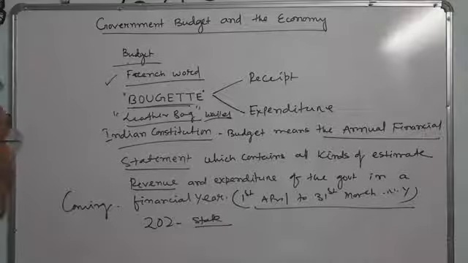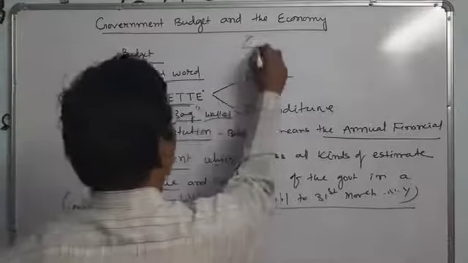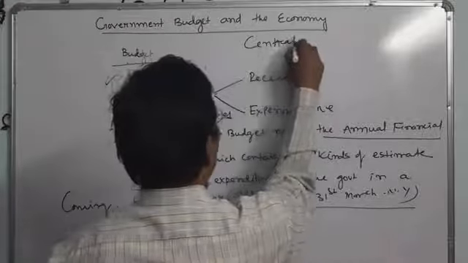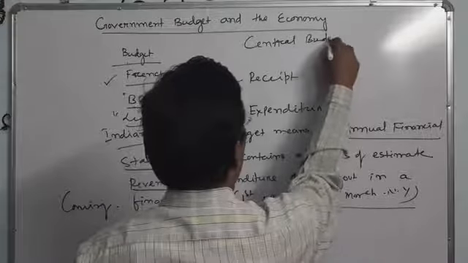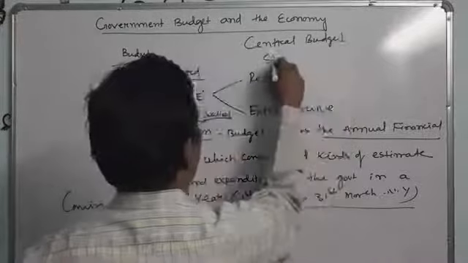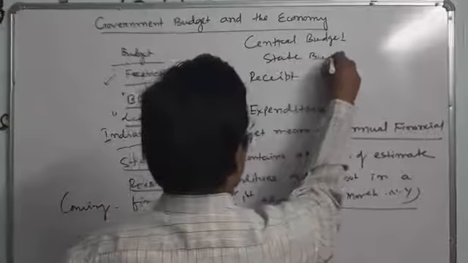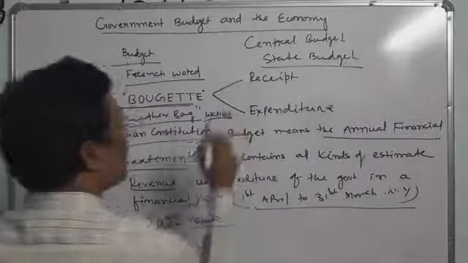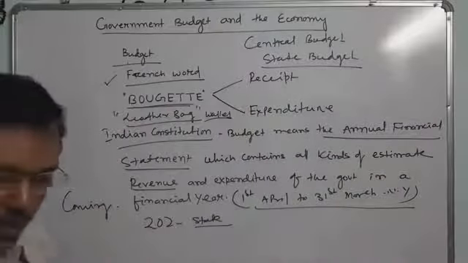It means the budget may be of two kinds in our country. One is the central budget, as per the central government, another is the state budget. Every state also prepares budgets. So now it is clear what we mean by budgets.